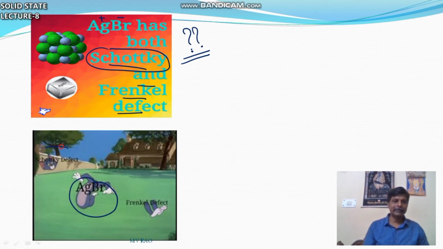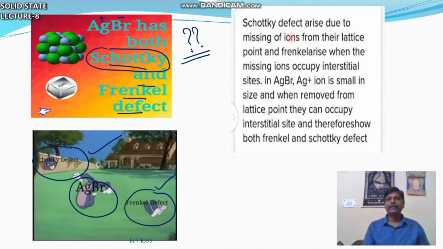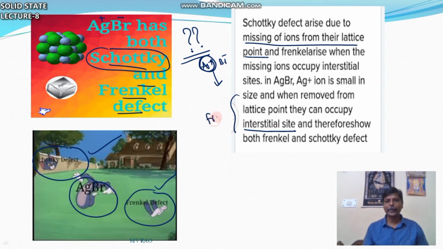Schottky defect arises due to the missing of ions from their lattice points. Because of the small size of Ag plus, it occupies an interstitial site. So that's why it exhibits Frenkel defect.